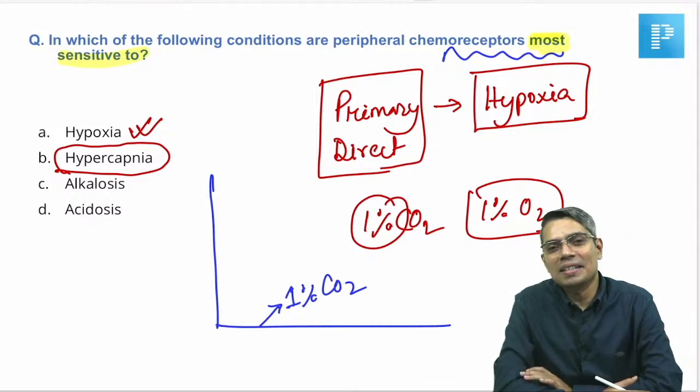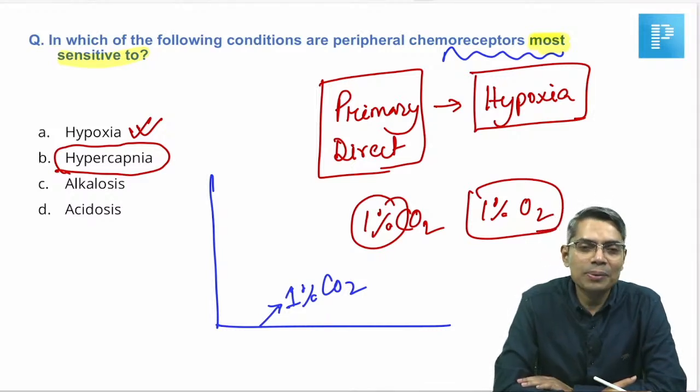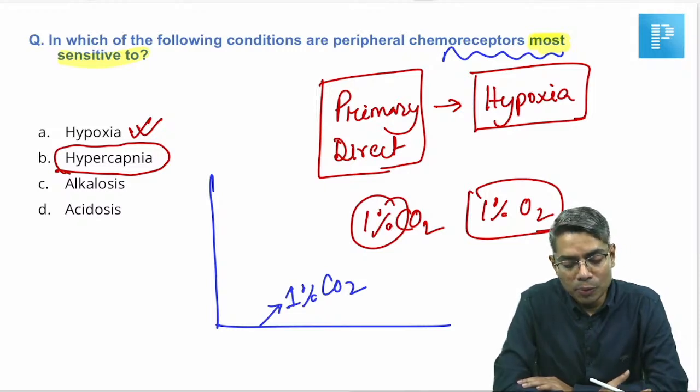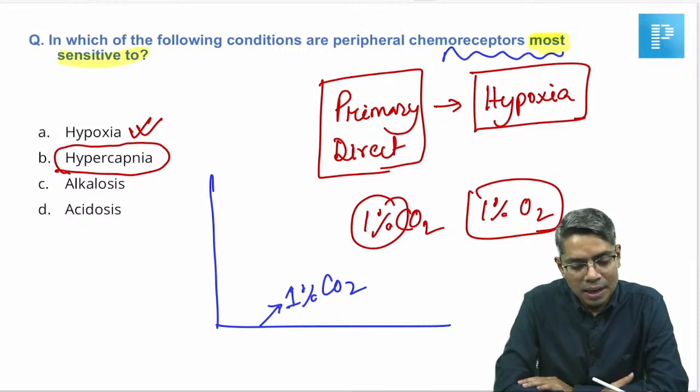primary stimulus, direct stimulus. The peripheral chemoreceptor is made to detect hypoxia, but sensitivity means that if you change an equal percentage of oxygen and carbon dioxide, it will give more response, the neuron will fire more in which of the following, then hypercapnia will be the correct answer. So if it was hypercapnia and the question was most sensitive, then it is your answer. Okay, it is your answer.